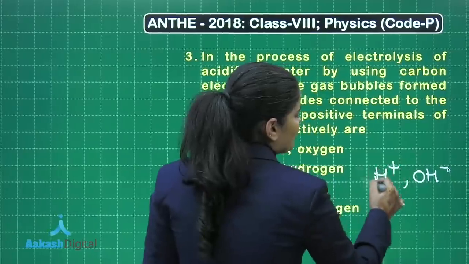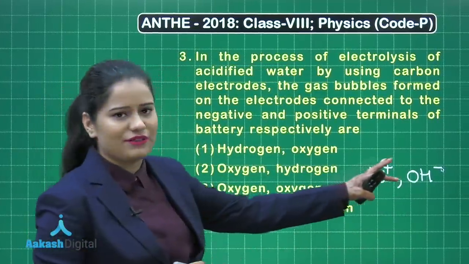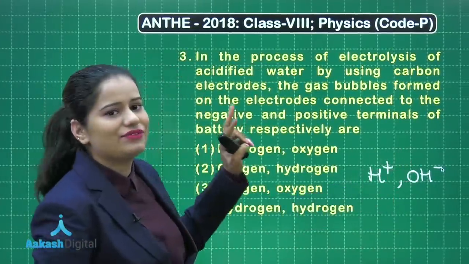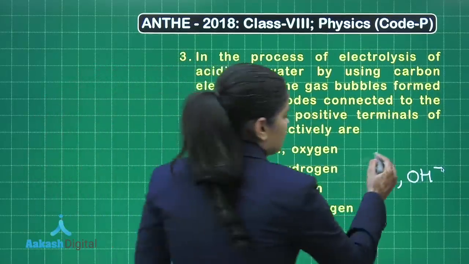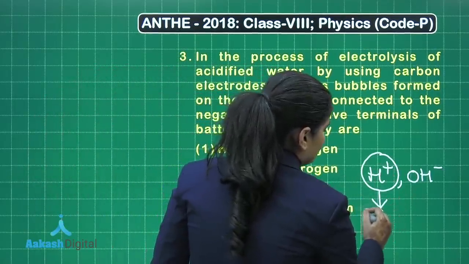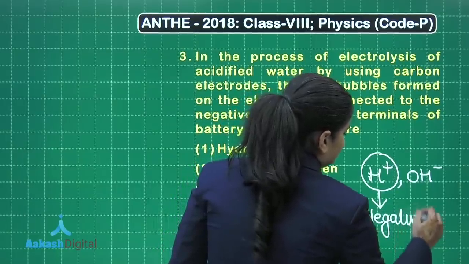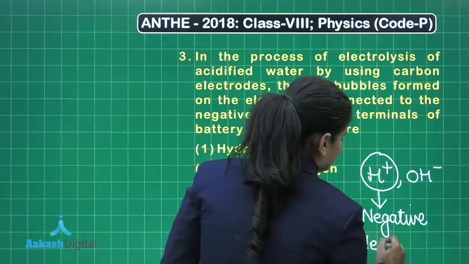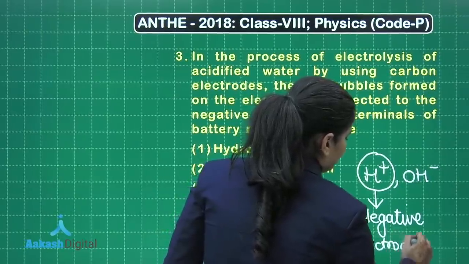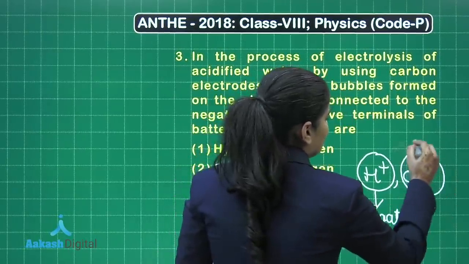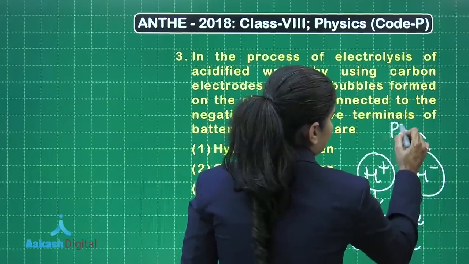Now this H plus has the positive sign, so it will go to the negative terminal of the battery. So it will go to the negative terminal or the negative electrode, and OH minus will go to the positive electrode.